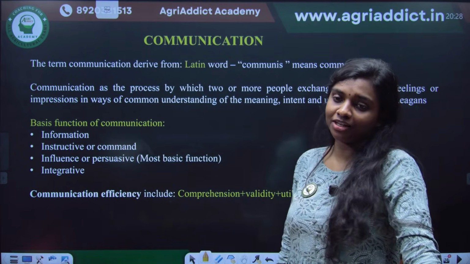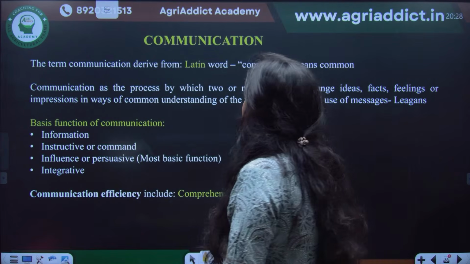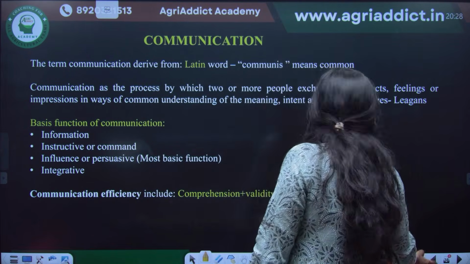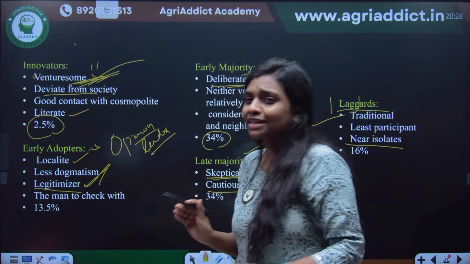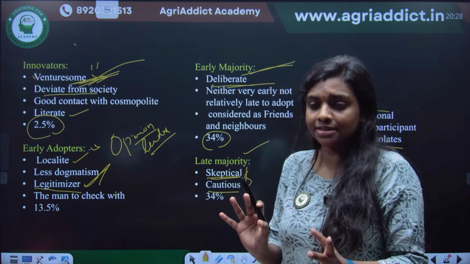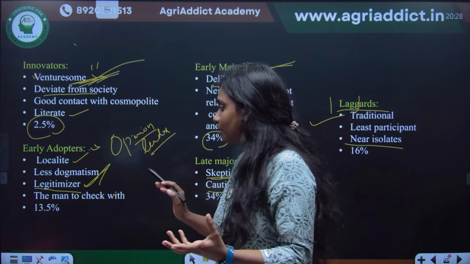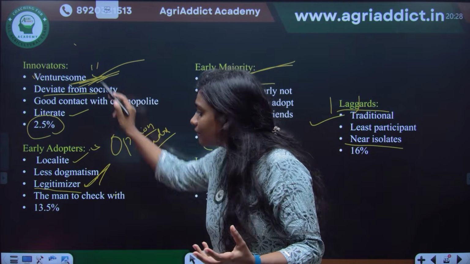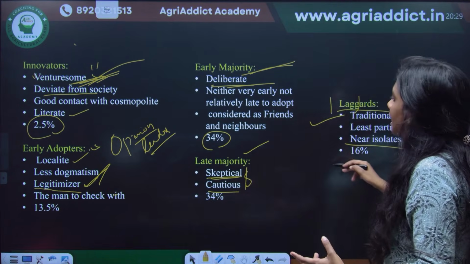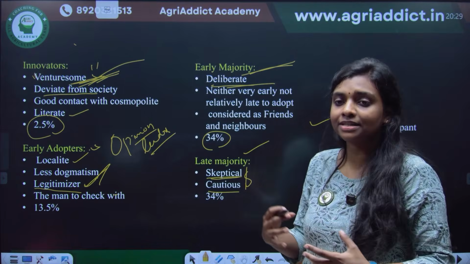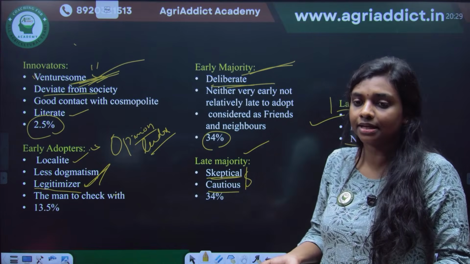And then we come to the communication. Communication is also very important. See, dogmatism means sticking to the traditions. That is the meaning of the word dogmatism. So for early adopters and innovators, the dogmatism will be very less. When you come to the laggards or the late majority, the dogmatism will be more, in terms of moving from the current condition.